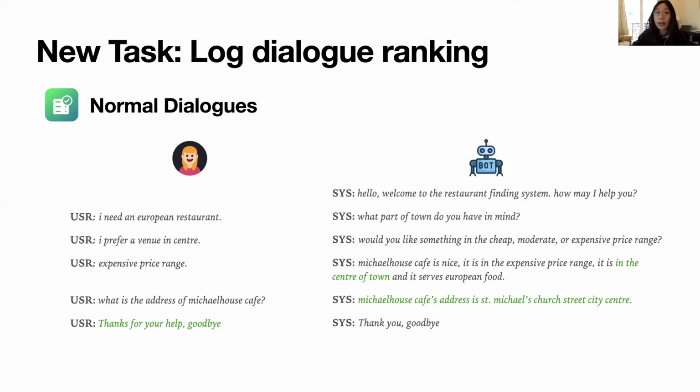The entire dialogue ends smoothly, with the user achieving all her requirements. Therefore, contrary to problematic dialogues, we define normal dialogues as dialogues without any unnatural turns and without any unachieved goals.